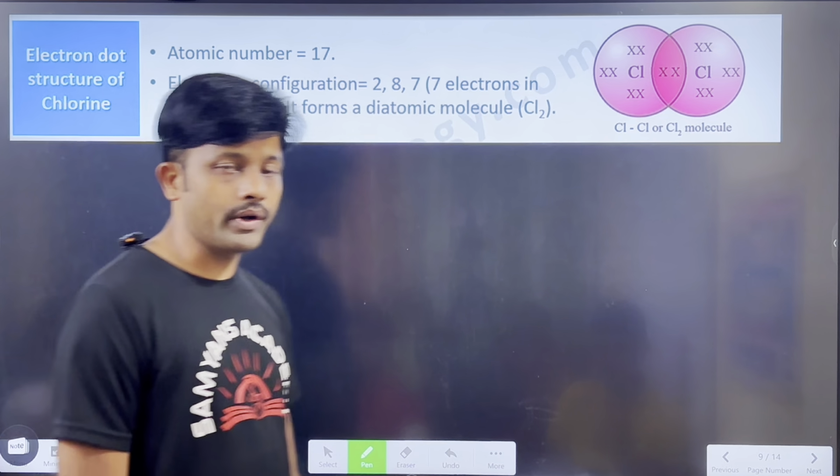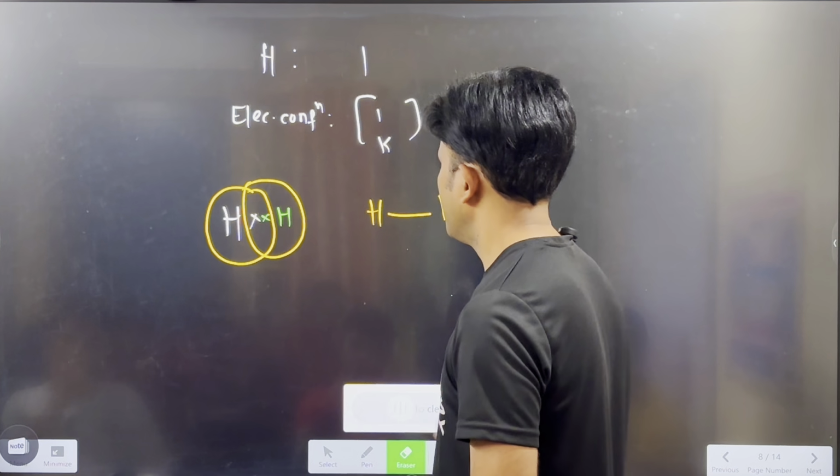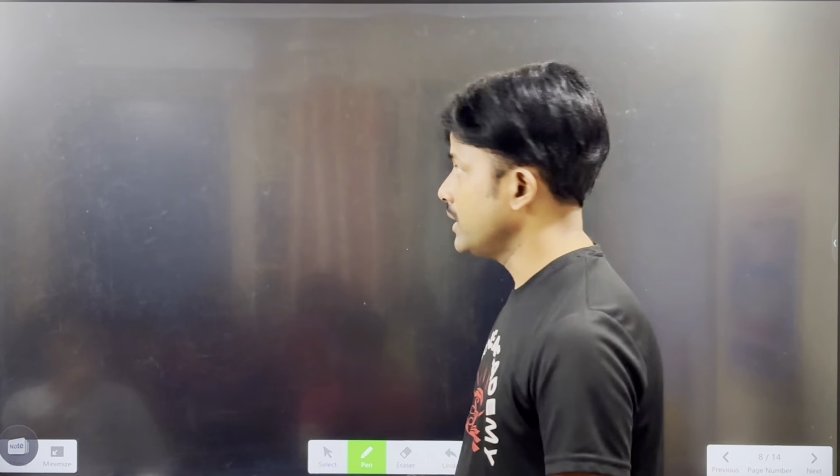Now come to chlorine. Just now we discussed that the chlorine atomic number is 17. That means the first orbit consists of 2 electrons, the second orbit consists of 8 electrons, and the last orbit consists of 7 electrons. Remember, only the last orbit electrons participate in the bonding, not the inner electrons. To get the 8-electron configuration, how many electrons does it require? One more electron. Yes or no? Is it clear?